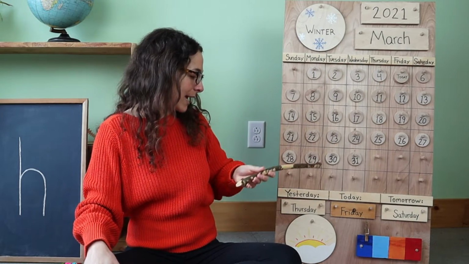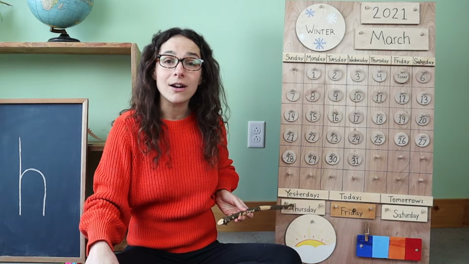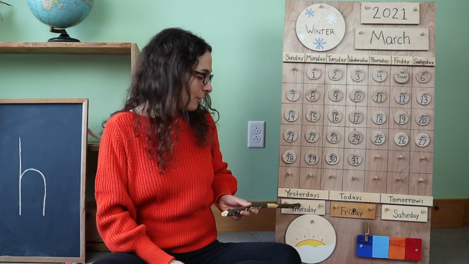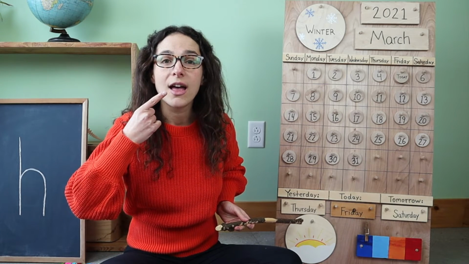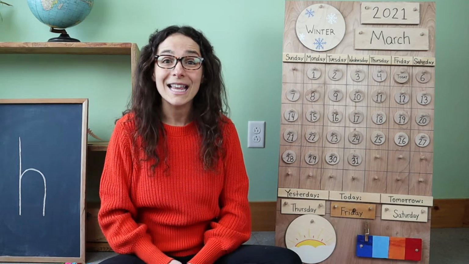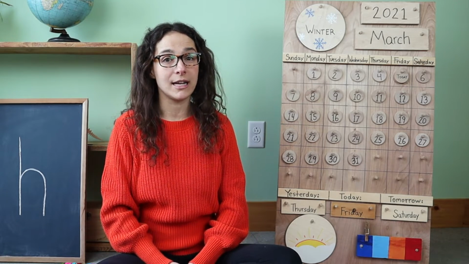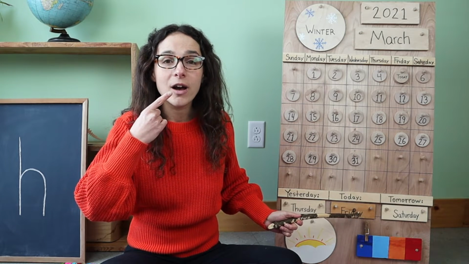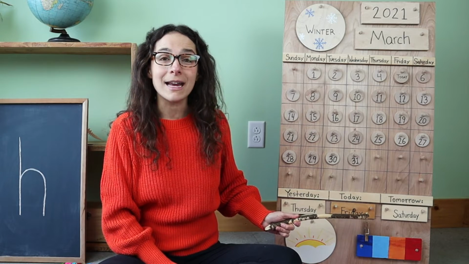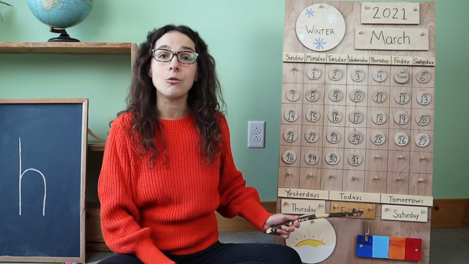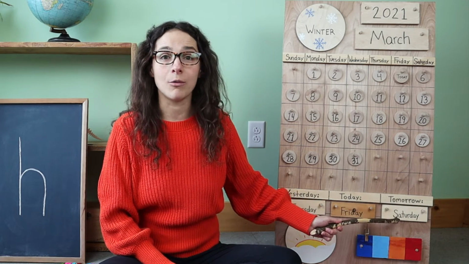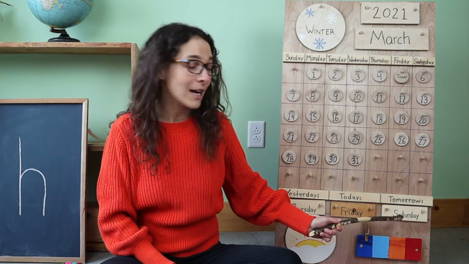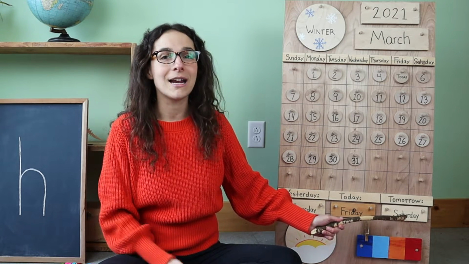Now let's travel down, down, down to the bottom of the chart, right here. Do you remember what the day was yesterday? I'll give you a clue. Yesterday was Thursday. That's right, friends. Yesterday was Thursday. So that means that today is Friday. You're right. Today is Friday, the last day of the weekday. So tomorrow will be Saturday. That's right. Tomorrow will be Saturday, the first day of the weekend.